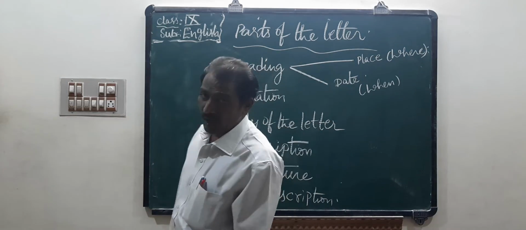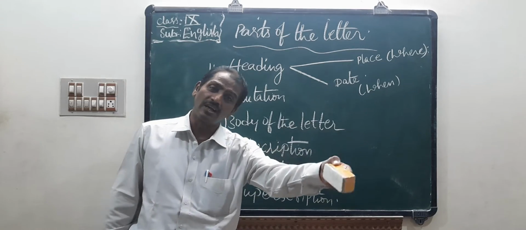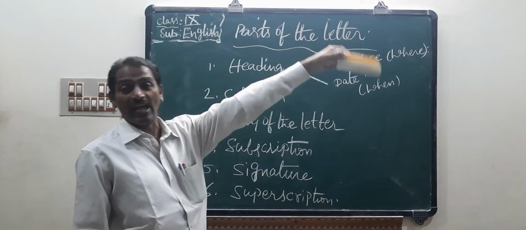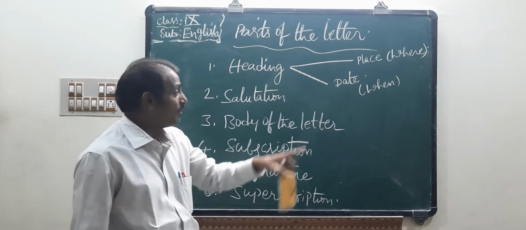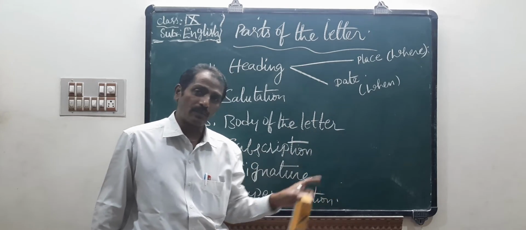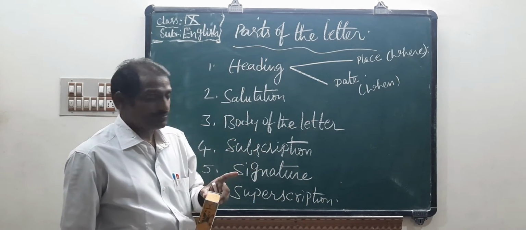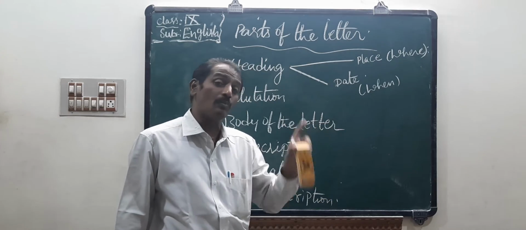So when you start to write any letter, you must first write the place. I think it shows where you are, where the letter comes from. Next is the date. So when and where is very important.